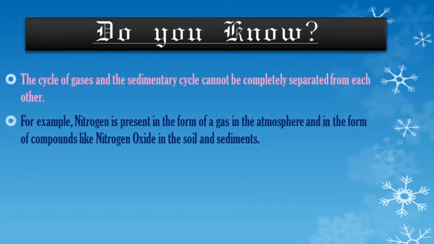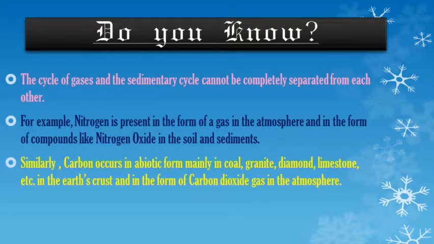For example, nitrogen is present in the form of a gas. This we know, okay? It is present in the form of a gas in the atmosphere and in the form of compounds like nitrogen oxide in the soil and sediment. That means nitrogen is present in both gaseous cycle as well as in sedimentary cycle, right?